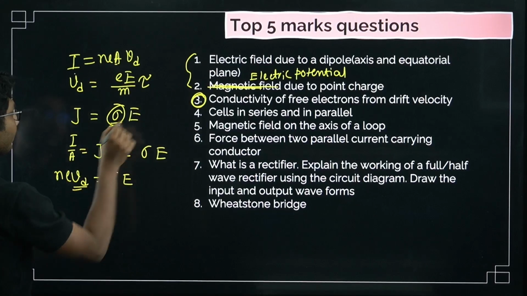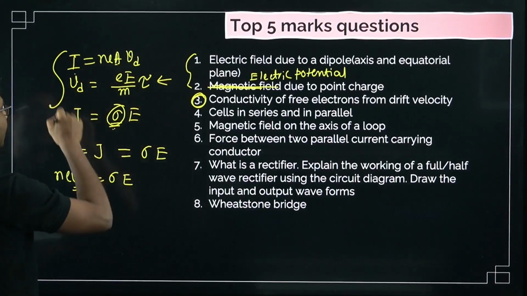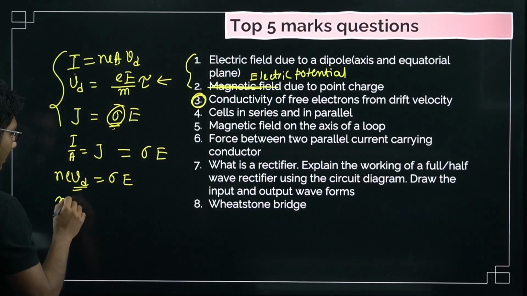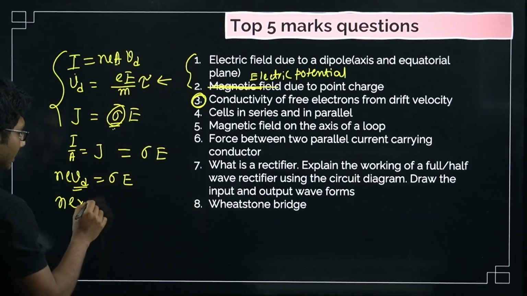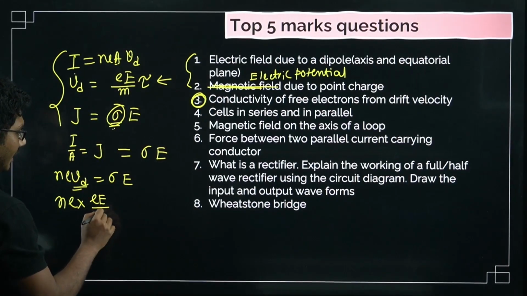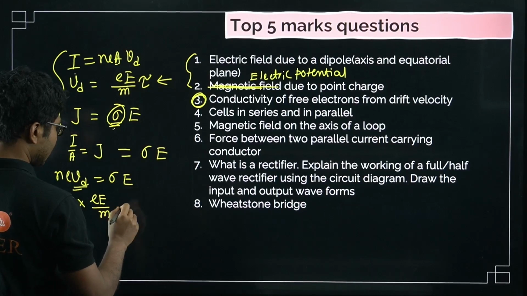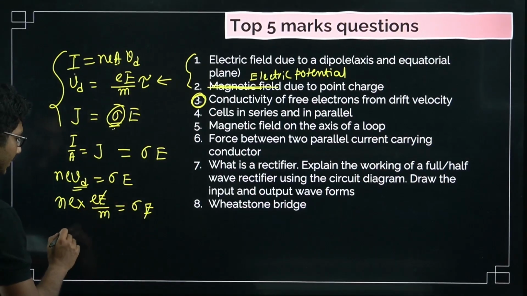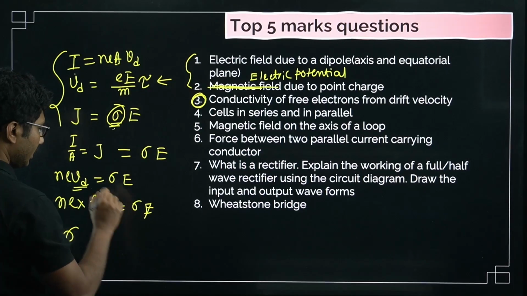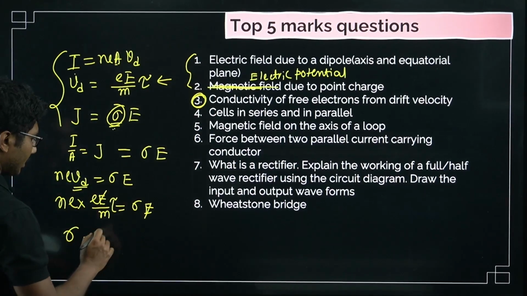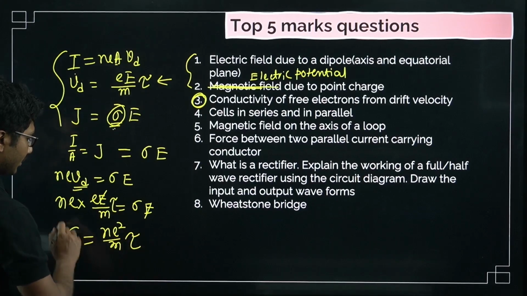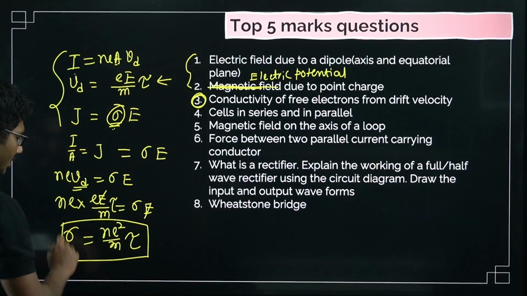Now put the expression for Vd. These three expressions you can use as standard expressions, right? So Ne into Vd is eE by m into tau, that is equal to sigma E. Now E cancels from both sides, so you get sigma is equal to Ne square by m into tau. This is the expression for conductivity of a conductor.